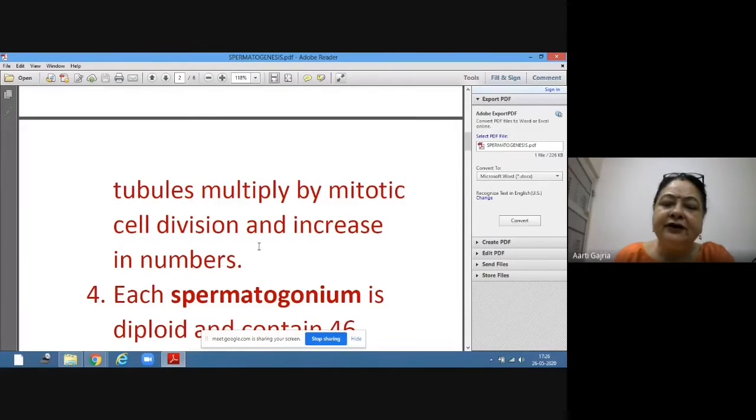What is the number of chromosomes for human beings? 23 from female, 23 from male, so 46. So what is the diploid number? 46.